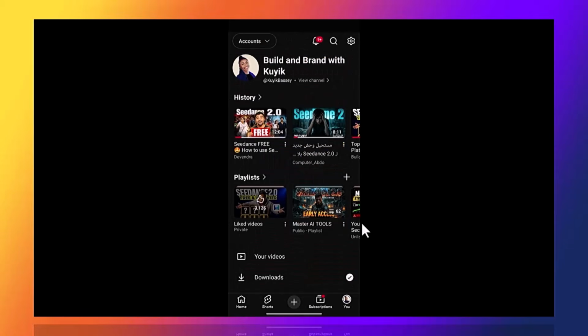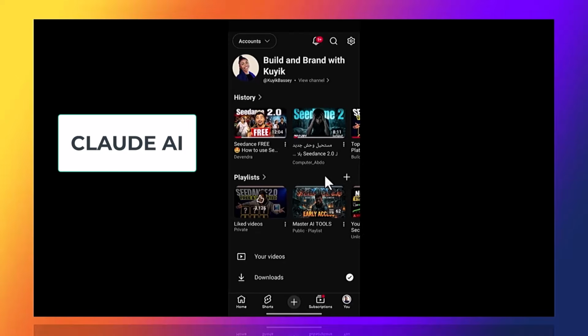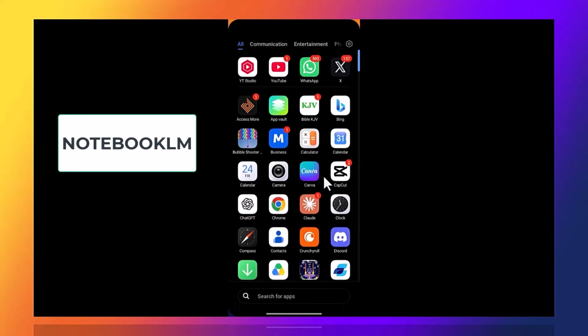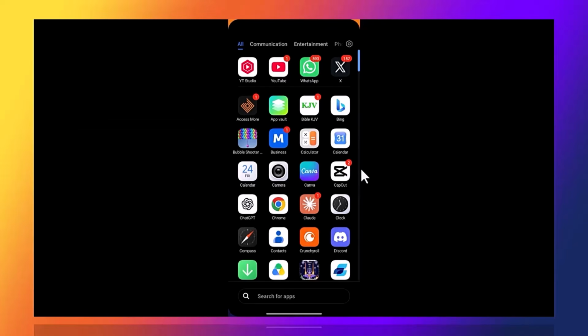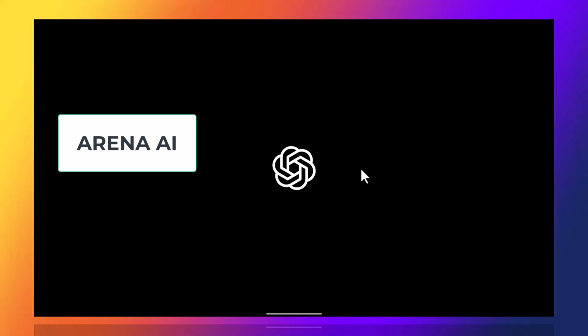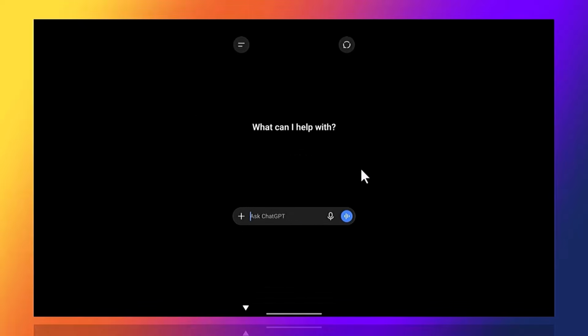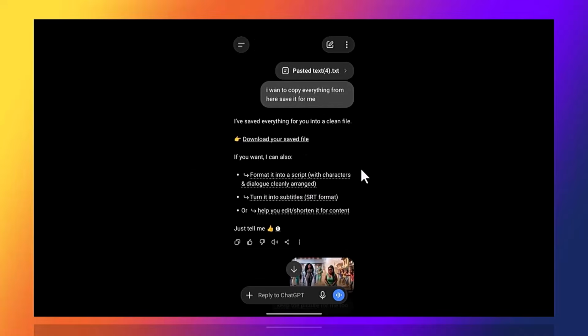So now the next thing you need to do is use either ChatGPT, Claude AI, or Notebook LM. Any of those tools works perfectly well, and Arena AI also works well in terms of scripting. But in today's video, I'll be using ChatGPT. Okay, so let's proceed. I've gotten my story idea, this particular story that I want to create now.